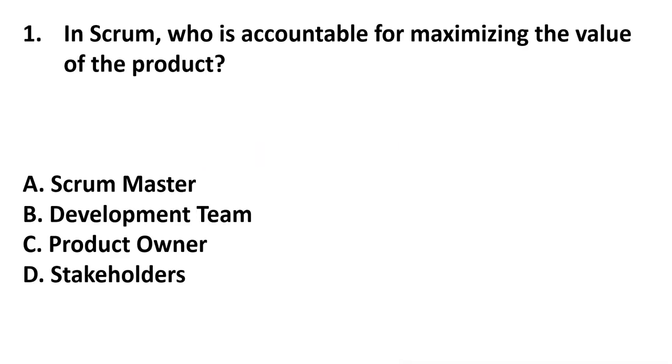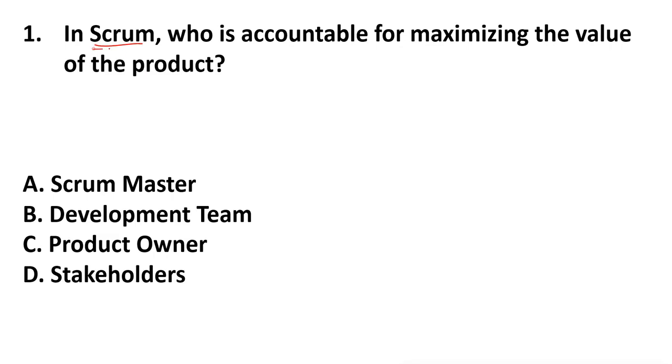I hope the concept is clear. Now you can pause the video and try your best to find the correct answer. Whatever I have explained, you will find the correct answer from here. Then you can compare. In Scrum, who is accountable for maximizing the value of the product?